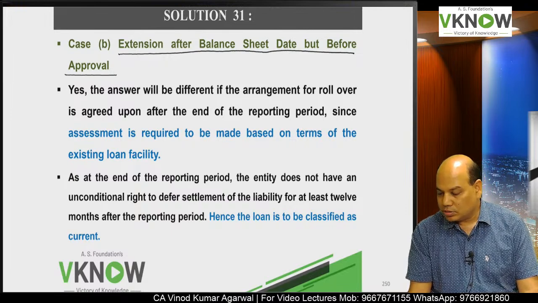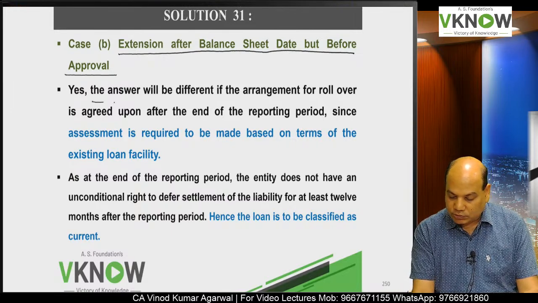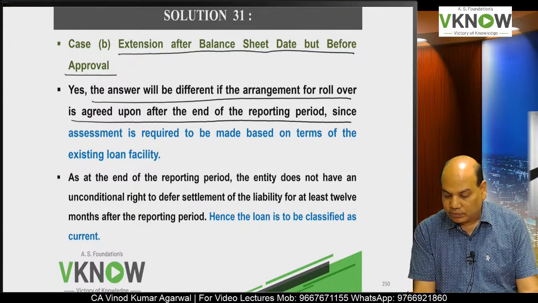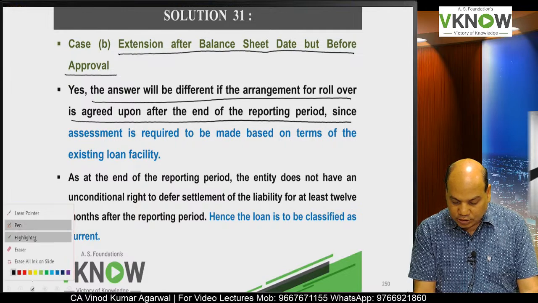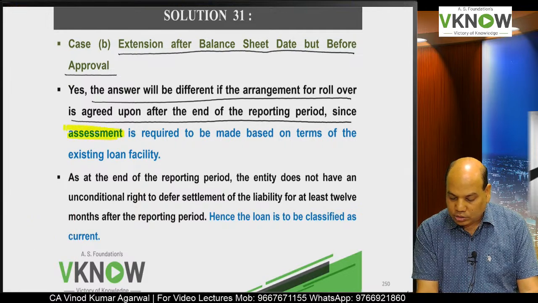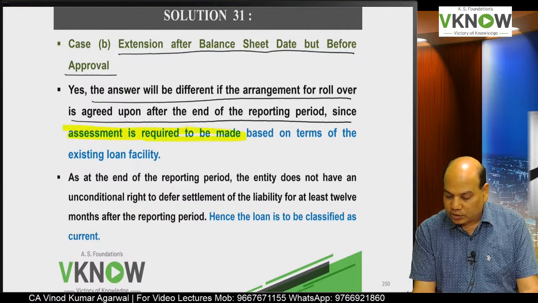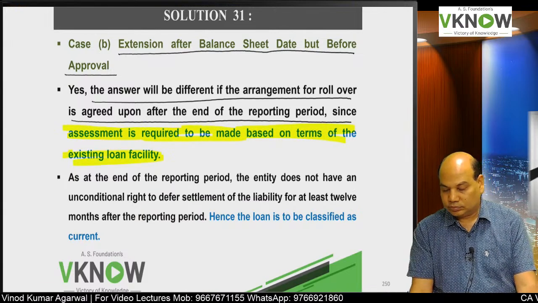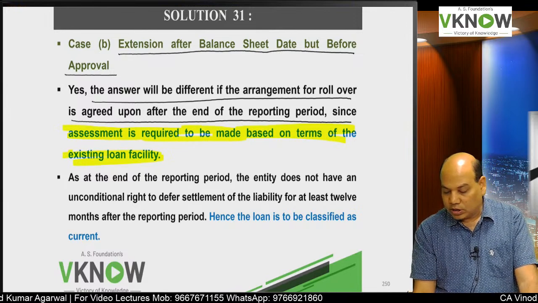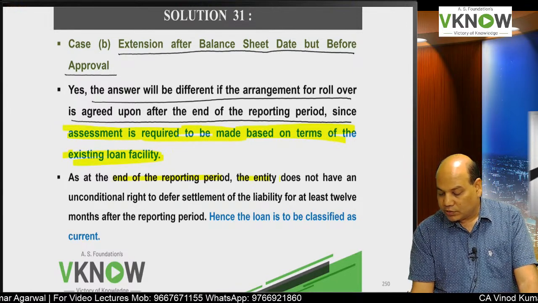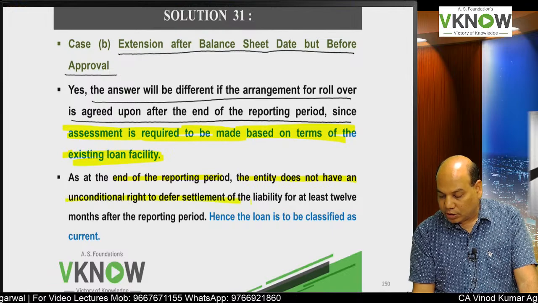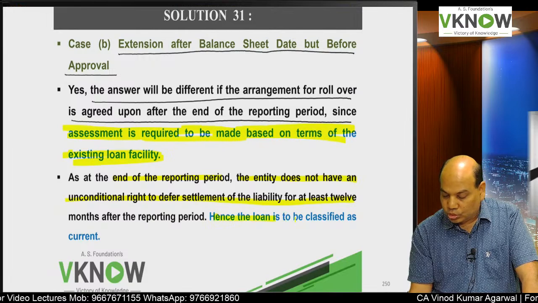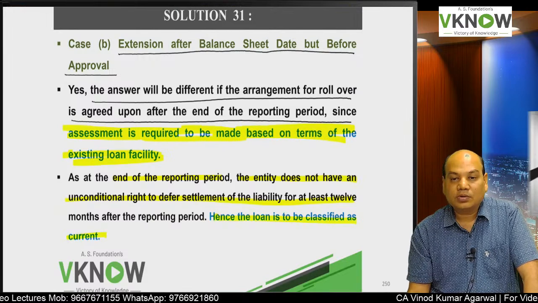Case B is actually extension after balance sheet date but before approval. Will the answer change? The answer is yes. The answer will be different if the rollover is agreed after the end of the reporting period. Underline this line, otherwise some student will say it is still non-current. Assessment is required to be made based on the terms of the existing loan facility. So you have to look at, on the reporting date, does the entity have an unconditional right to defer the settlement for at least 12 months? No. Loan will be classified as current.